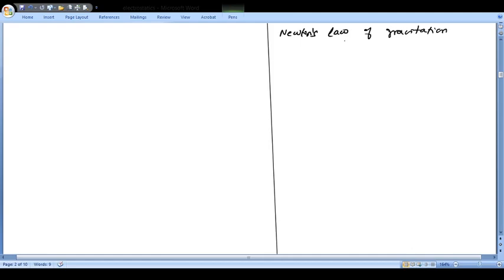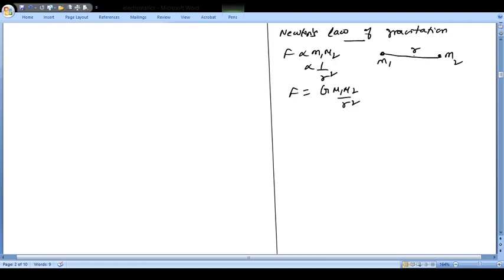In Newton's law of gravitation, if you have two masses m1 and m2 separated by a distance r, then this force is directly proportional to the product of masses and inversely proportional to r square. If you remove this proportionality, you get a constant: F is equal to G m1 m2 upon r square.